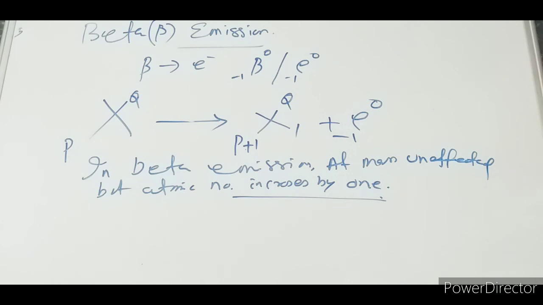Okay, now the biggest question is that we know the beta particle emission is an electron, but the nucleus does not contain an electron. From where does this beta emission take place? This is the most important board question for us. The question is asked like this: the nucleus does not contain electrons, but how is the emission of a beta particle possible?